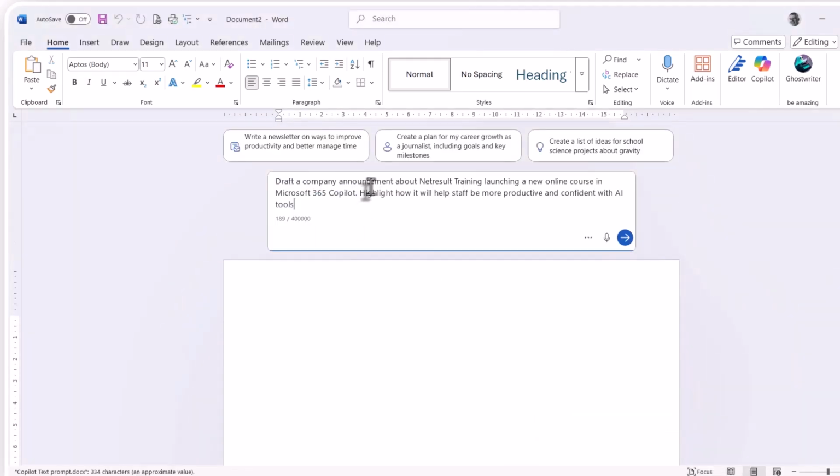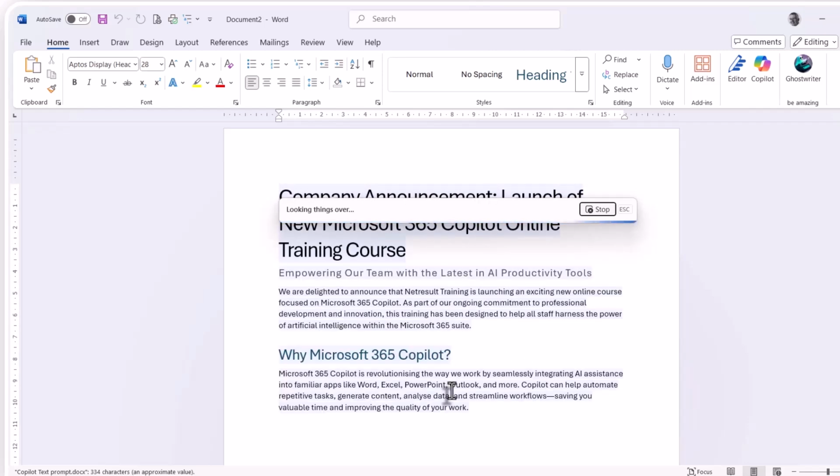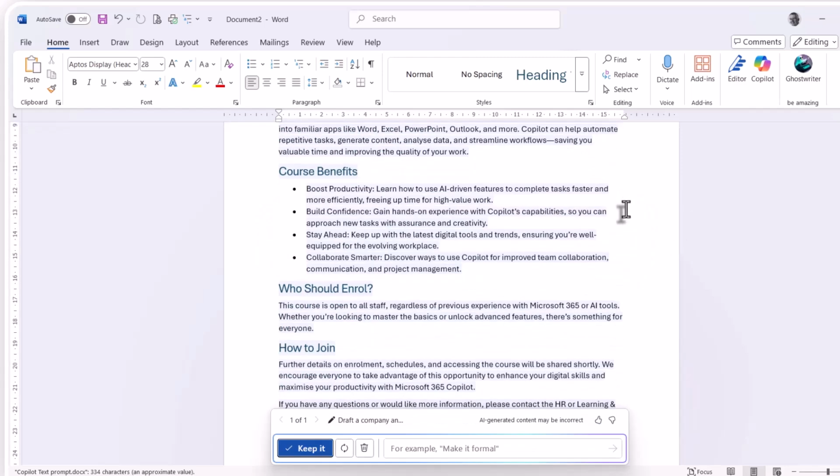There we are. Draft a company announcement about Net Result Training launching a new online course in Microsoft 365 Copilot. Highlight how it will help staff to be more productive and confident with AI tools. Let's see what it does. So I'll hit the little blue arrow and you can see that Copilot is working away in the background. I'll just move that out of the way so that we can see a little bit better. Okay, so here we go. That's quite a bit of information.